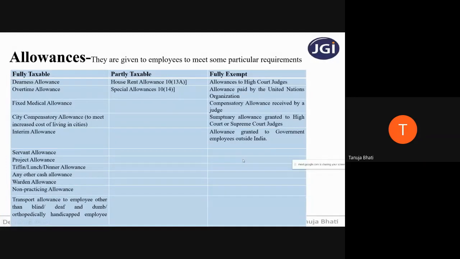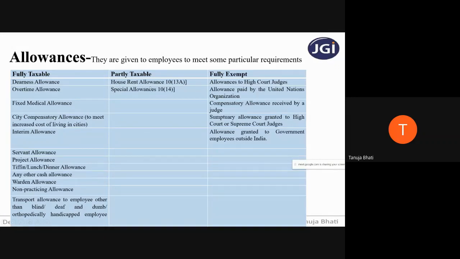So, students, these are the allowances which are fully exempt, that is, you need not charge them to tax. On my left hand side, you can see the allowances which are fully taxable. Now, let us understand partly taxable allowances. You all know what allowances are. They are nothing but some amount that is given by the employer to the employee in order to meet certain particular requirements of the employee. Now, there are two allowances which are partially exempt or partially taxable.